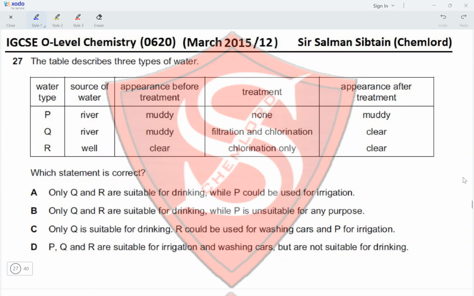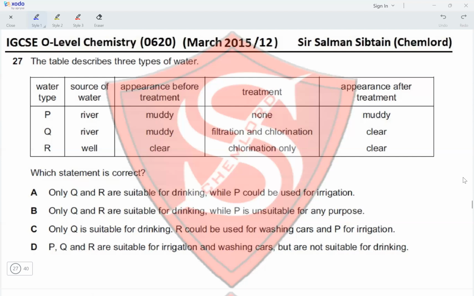Which statement is correct? Only Q and R are suitable for drinking, while P could be used for irrigation. So we have river water, which is muddy, which can be used for irrigation. So direct river water for irrigation. Yes, that is correct. And Q and R for drinking.